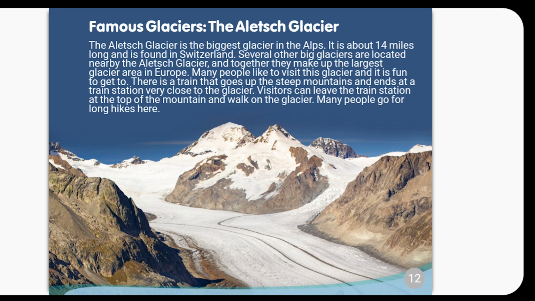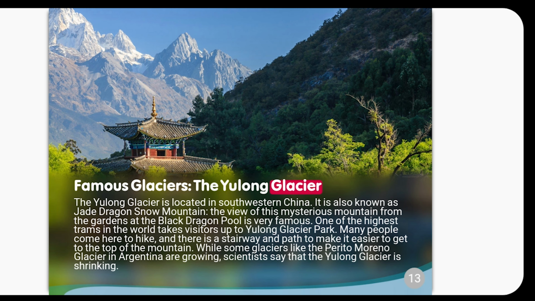Famous glaciers. The Yulong Glacier. The Yulong Glacier is located in southwestern China. It is also known as Jade Dragon Snow Mountain. The view of this mysterious mountain from the gardens at the Black Dragon Pool is very famous.